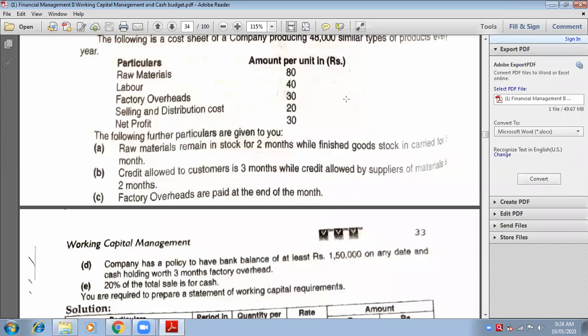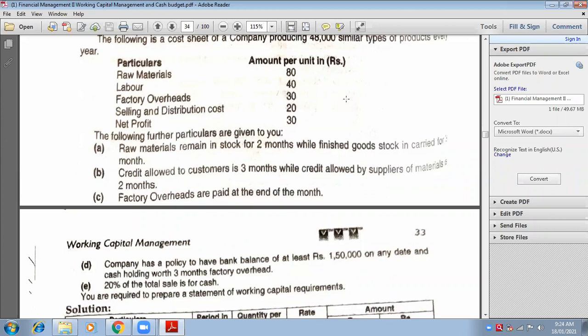Tell me number of units. 4,000. Very good. 4,000 into how many months for finished stock? 3 months. Into what is the rate? 150. Now, how did you calculate this 150?